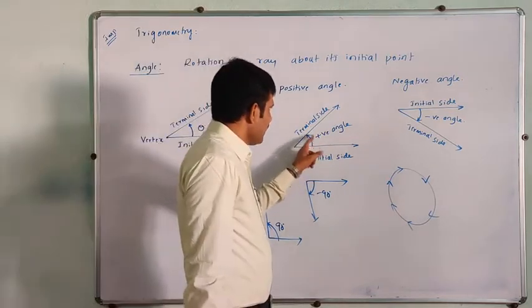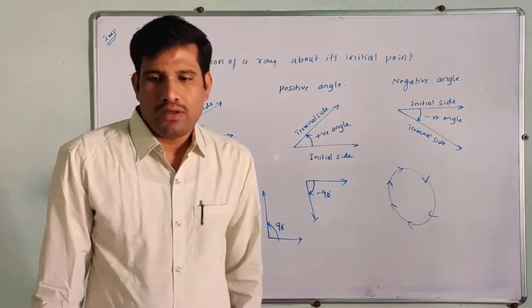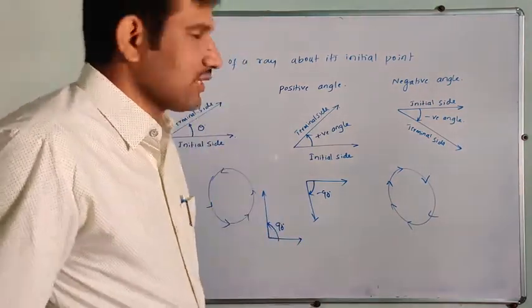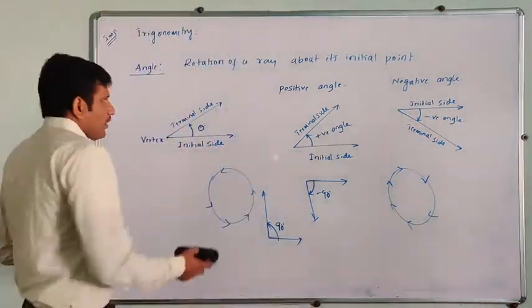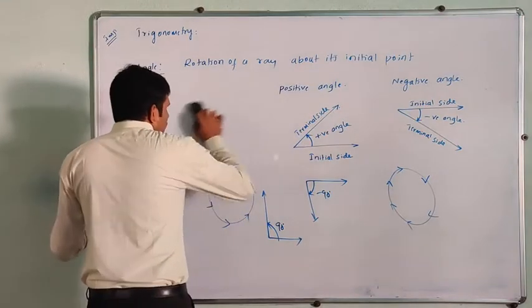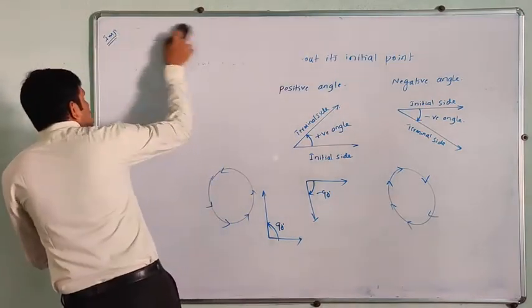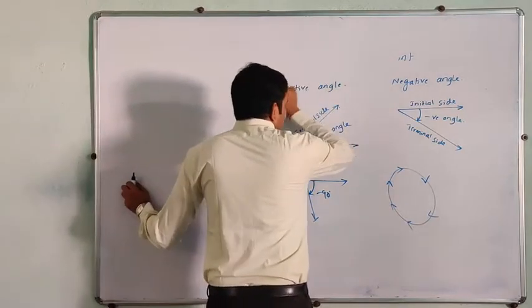When we measure the angle in anti-clockwise direction, that is a positive angle; in clockwise direction, a negative angle. Now see here, we have two types of angle measurements. Next one is angle measurements.